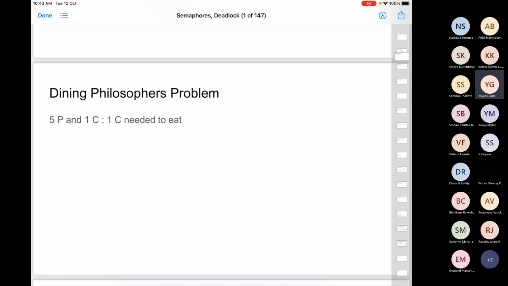So there are 5 of you. There is 1 chopstick. All of you need to access this chopstick, but definitely no 2 of you can use it at the same time. So what kind of synchronization primitive can you use? It's a simple lock. Right? It's a simple semaphore. So what can each process do here?